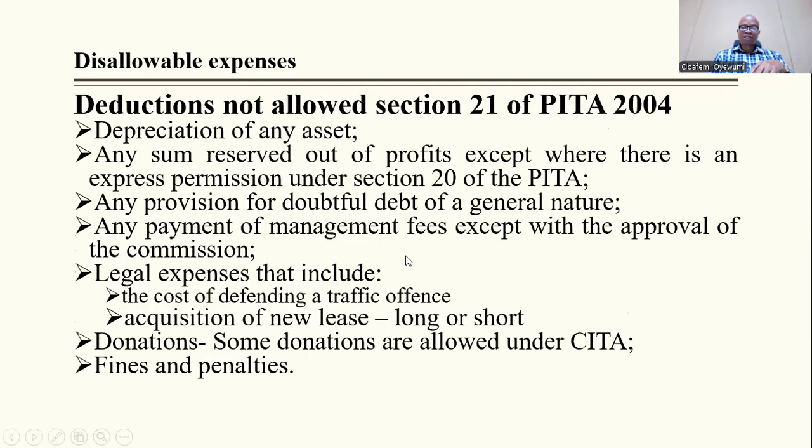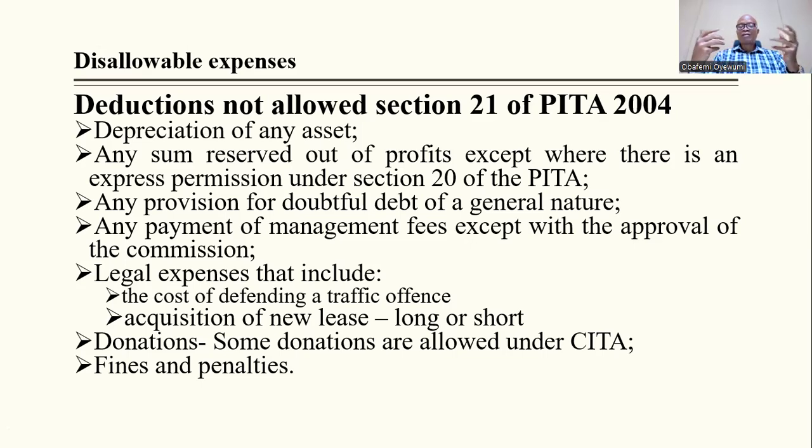Deductions allowed still: depreciation of any asset. Instead of depreciation, you only allow what's called capital allowance. Any sum reserved out of profit, except where there is an express permission under section 20 of FITA. Usually when you have money and you don't use it, after deducting your expenses, you have your net profit.